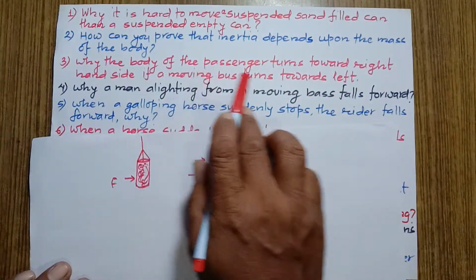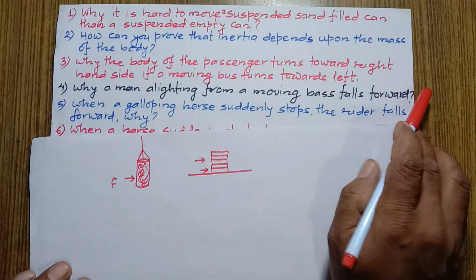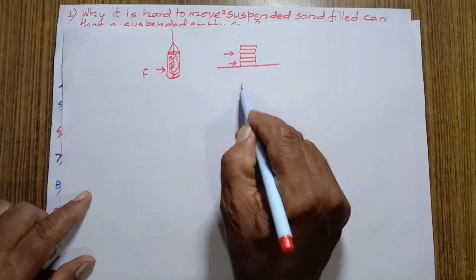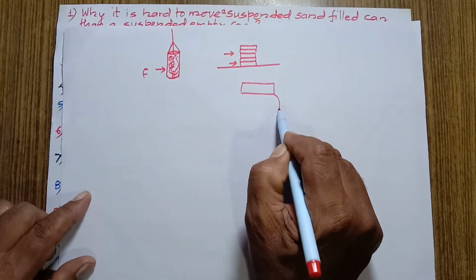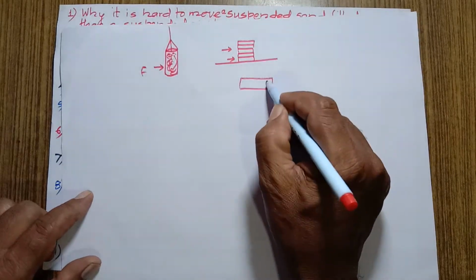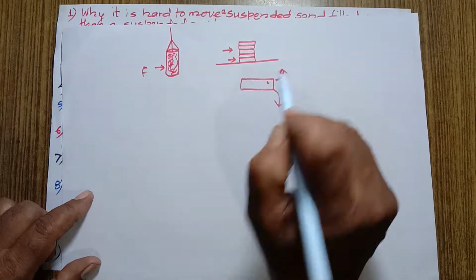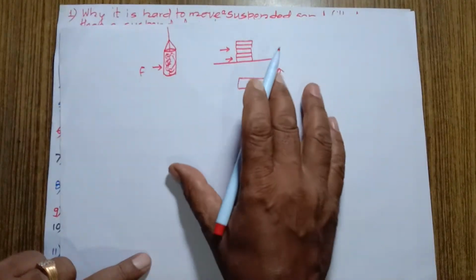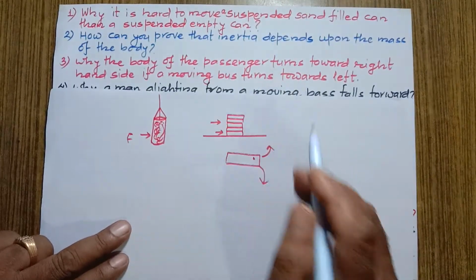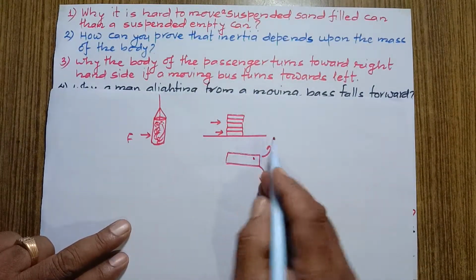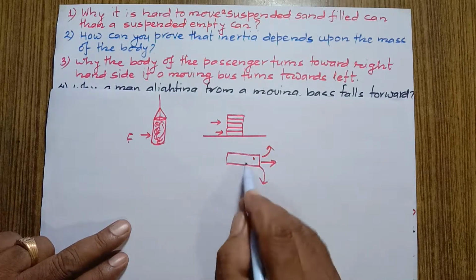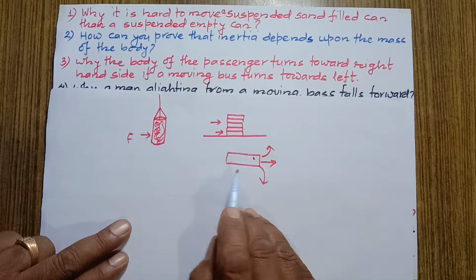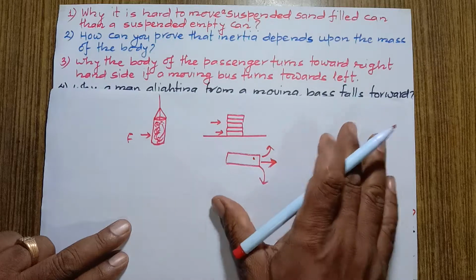Why does the body of a passenger turn towards the right hand side if a moving bus turns towards the left? This is a bus, and if it turns towards the right hand side, then the body of the passenger moves towards the left hand side. What is the reason? According to Newton's first law of motion, a moving body tends to continue its state of uniform motion in the same direction, that is, in a straight line.